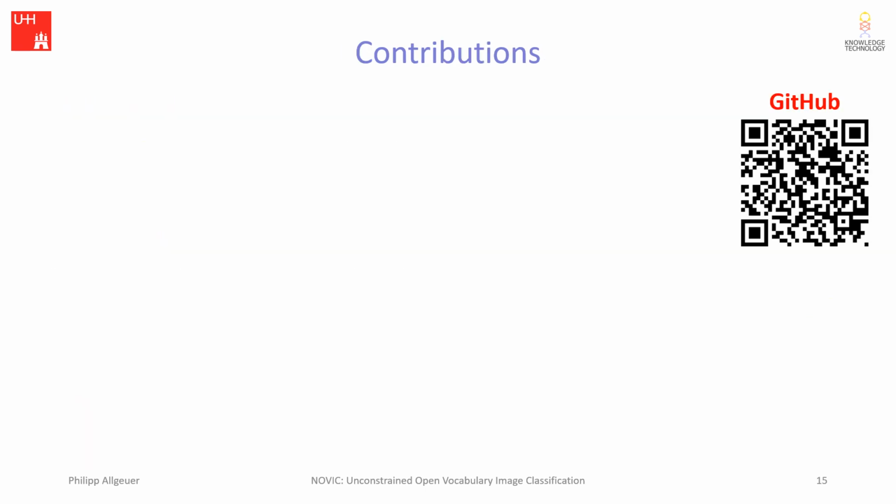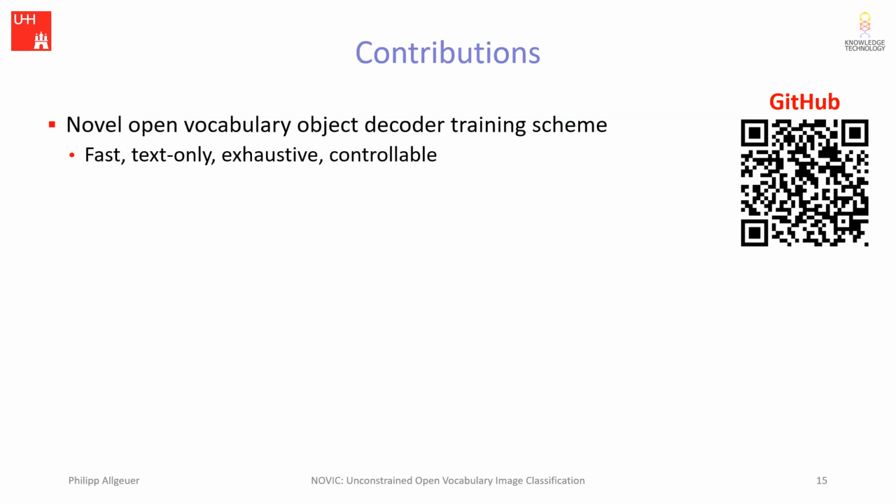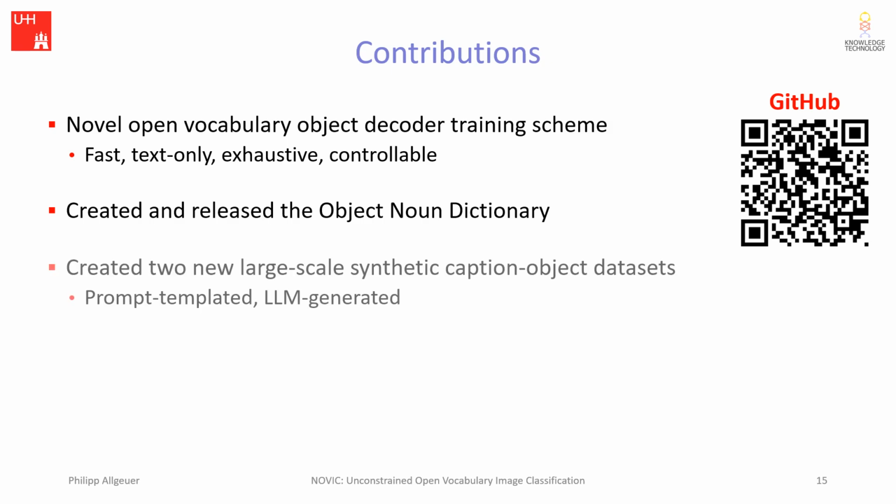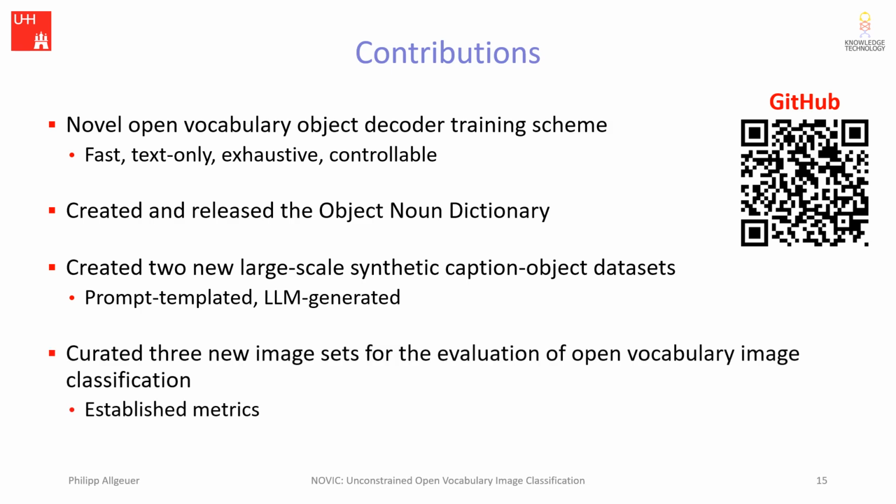To summarize our contributions, we contributed a novel open vocabulary object decoder training scheme that is fast and text only, as well as exhaustive and controllable in terms of the coverage of vocabulary. We also created and released the object noun dictionary, created 2 new large-scale synthetic caption object datasets, one prompt templated and one LLM generated, and curated 3 new image sets for the evaluation of open vocabulary image classification, including the establishment of associated metrics.